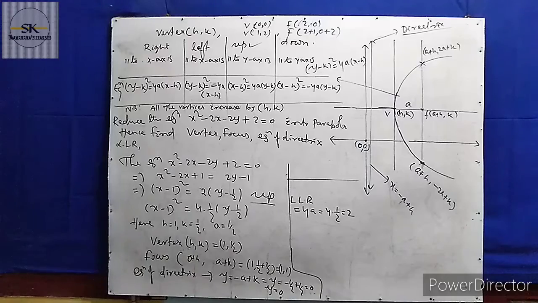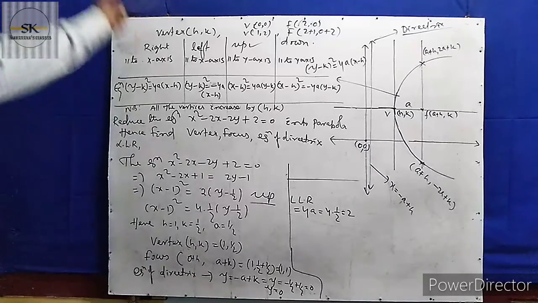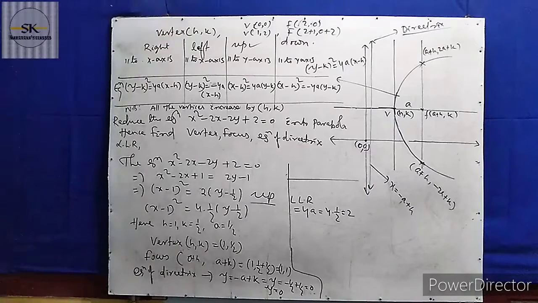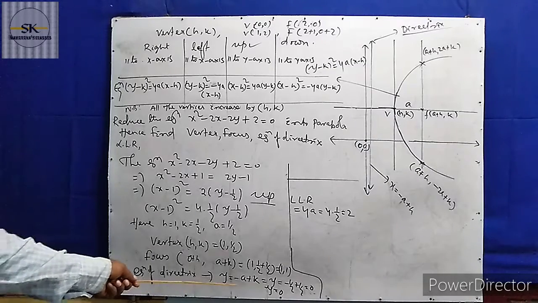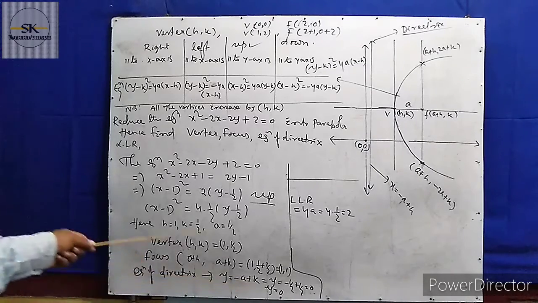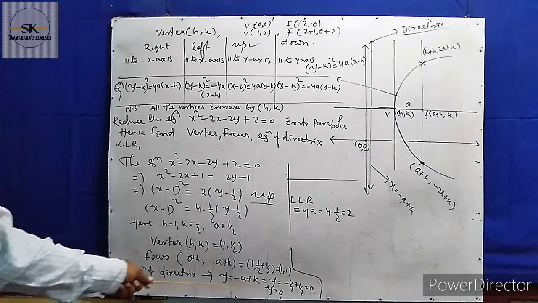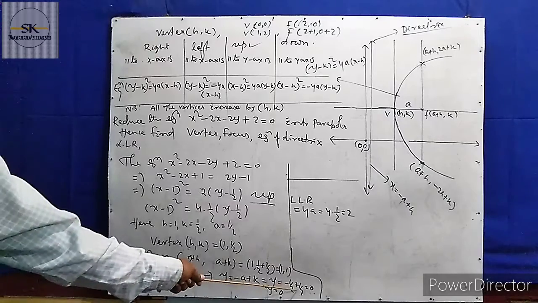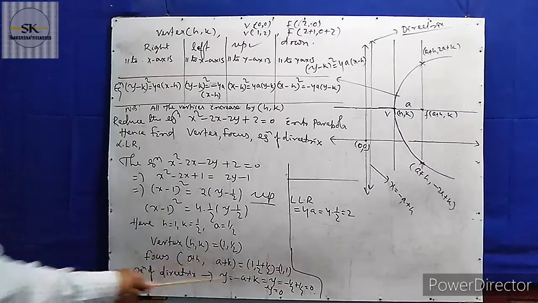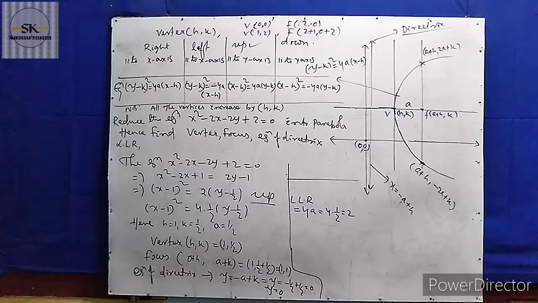And the equation of the directrix, for the upward parabola, is y equal to minus a. Here we write y equal to minus a plus k, because h, k is the vertex. So instead of minus a, you put minus 1 by 2, and k equal to 1 by 2. By adding, you will get 0. So y equal to 0 is the directrix of the parabola.